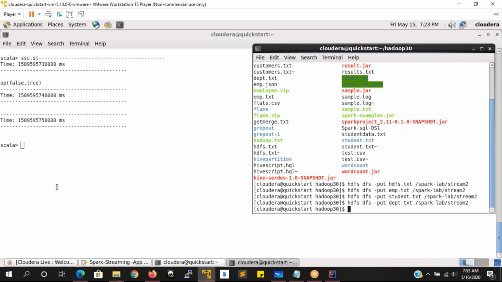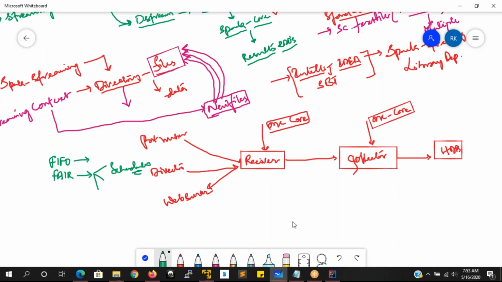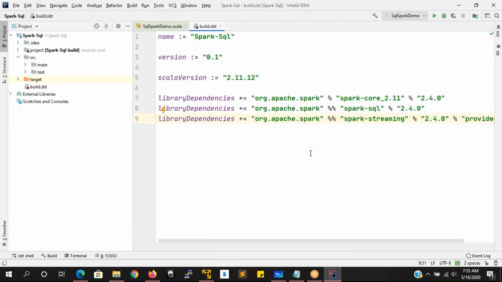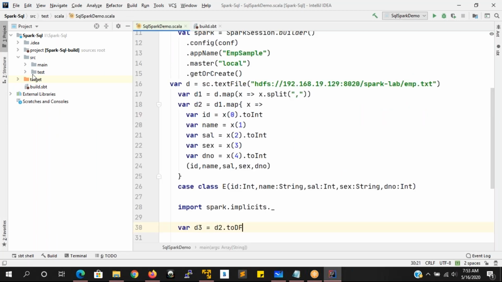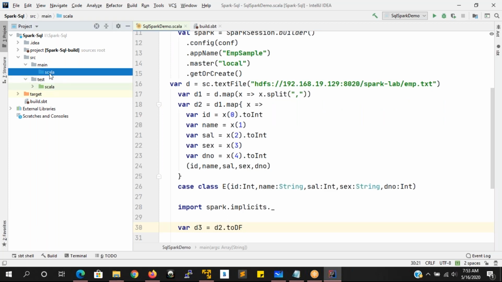Now what we are going to do is set up this application with IntelliJ IDEA. Most importantly, I want to run this application in IntelliJ IDEA only. For this reason, in the main or test main, I go for it, right click.